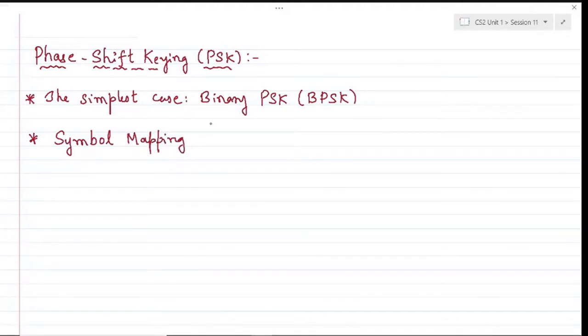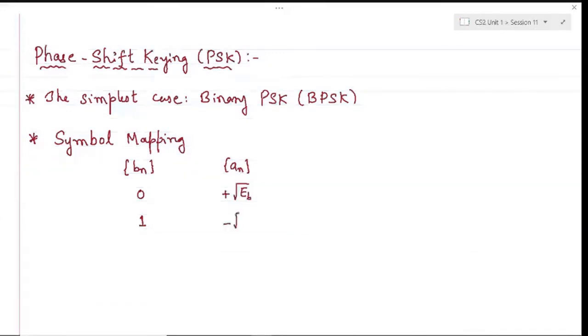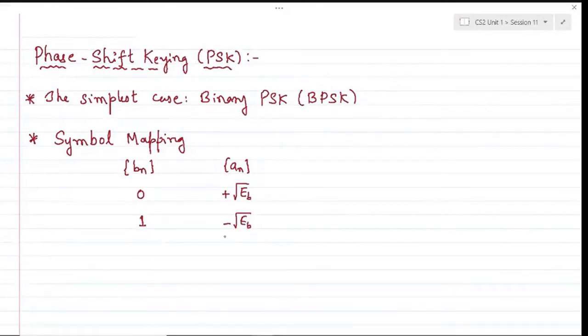So in the simplest case of BPSK, the input bit stream, which we represent as Bn, has bit 0 and bit 1 taken separately and mapped onto a symbol whose amplitude is root of EB or minus root of EB.